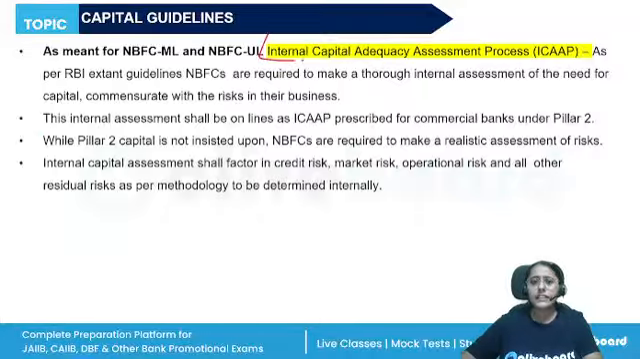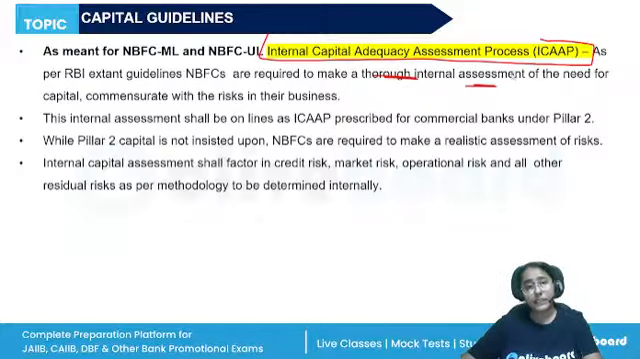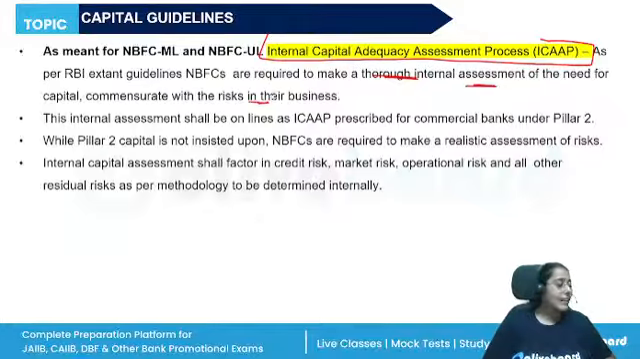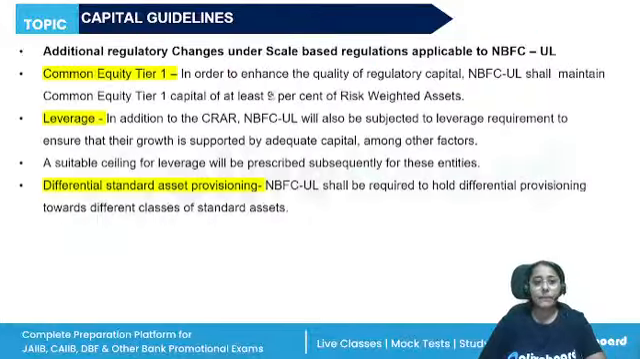The internal capital adequacy assessment process should be conducted. A thorough internal assessment of the need of capital with regard to the risk in the business. Then pillar 1 capital is there, which is important, compulsory. Pillar 2 is a cushion. Realistic assessment of risk should be done by the NBFCs. Internal capital assessment according to the credit risk, market risk, operational risk, and then accordingly they should maintain the provisions. This has been identified by RBI.